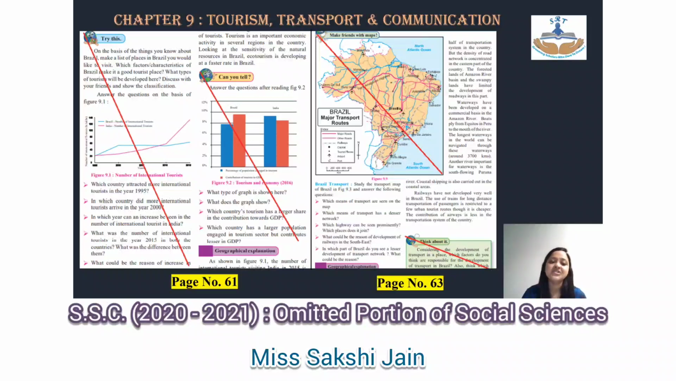Moving on to the last chapter of your textbook, which is tourism, transport and communication. Page number 61, try this is cancelled and can you tell is cancelled. So both these parts are cancelled on page number 61 entirely. Page number 63, that entire map is cancelled, so you don't need to study the map at all. And after that below you have think about it, so that entire think about it is also cancelled.